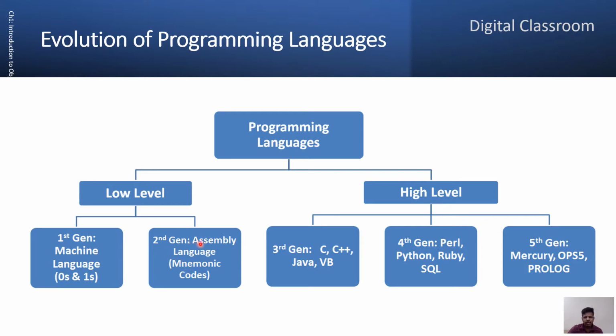programming language. Under high level, we have third, fourth, and fifth generation programming languages, which are very close to English language. And we will be discussing more in detail in chapter 2. So we will go to the next part of the topic.